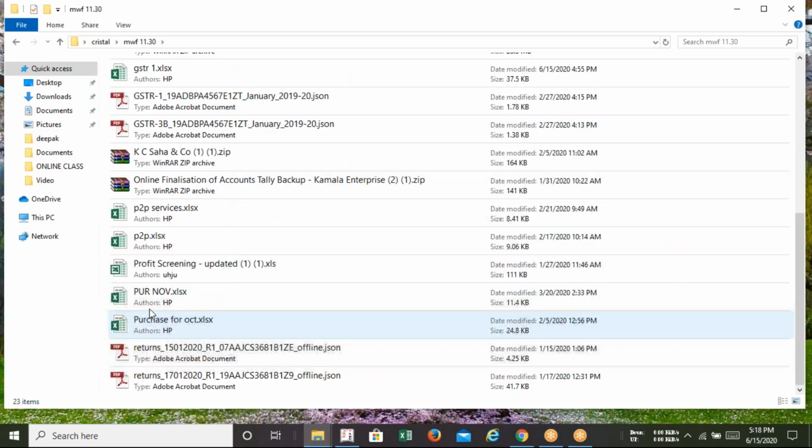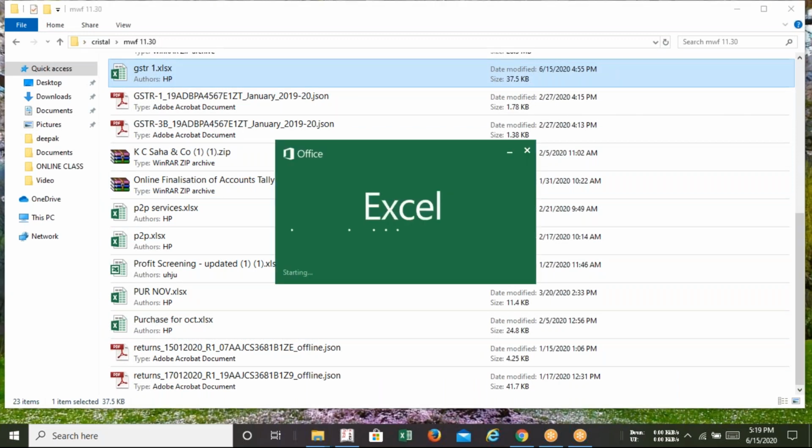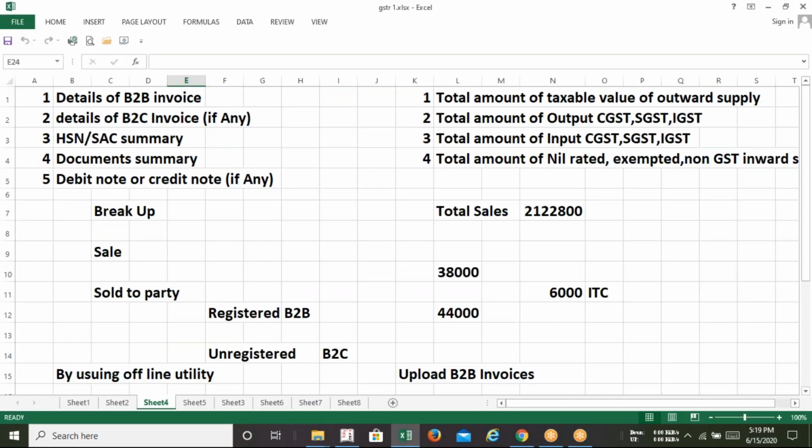Every regular taxpayer under GST needs to file GSTR1 as well as GSTR3B. A few words I am going to share with you regarding GSTR1 and GSTR3B, and then we will discuss how we can file them with the help of our Tally. These are the contents which we need to fill in GSTR3B, and these are the contents which we need to fill in GSTR1 also.